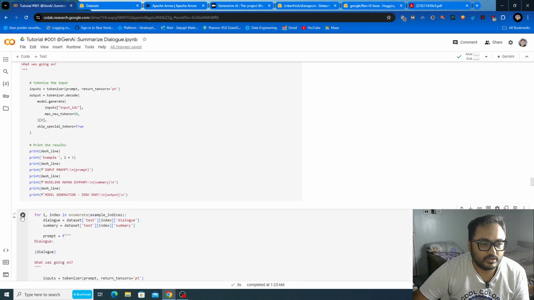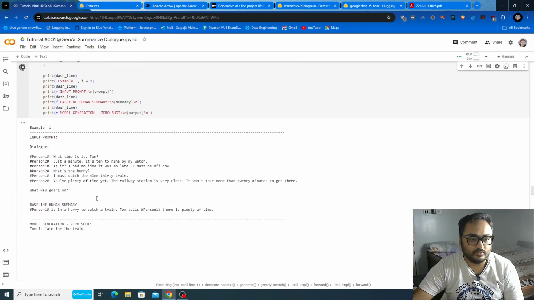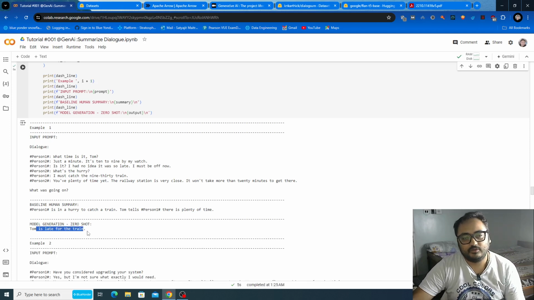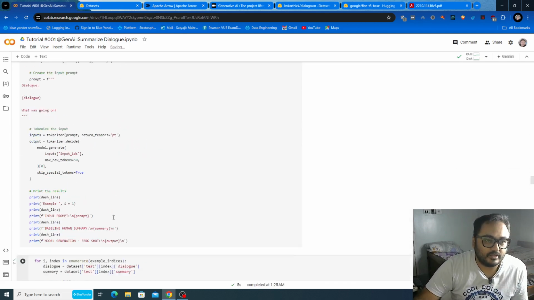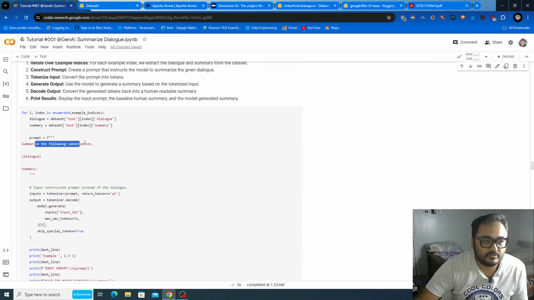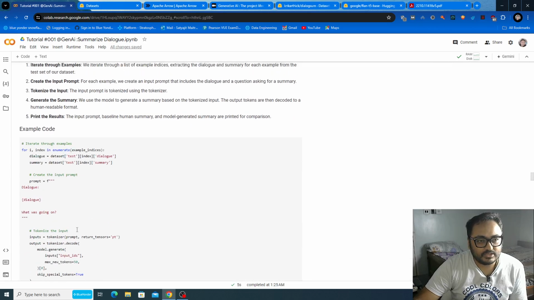If you run this one, you will see the output: Tom is late for the train. So you see here, this is what is called prompt engineering. In the first phase, you were passing "summarize the following conversation". Now you kept everything the same and just changed the prompt.